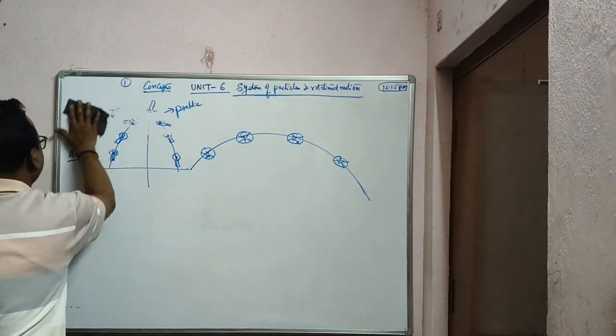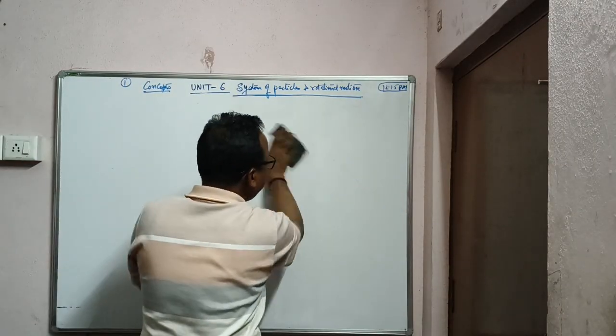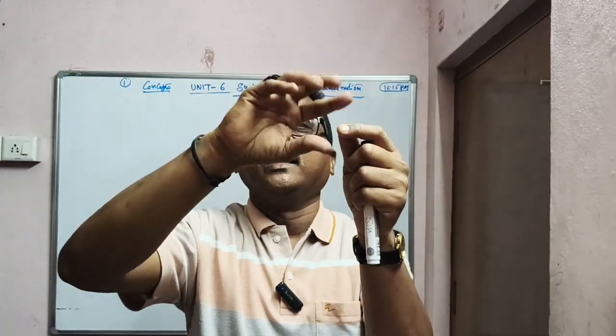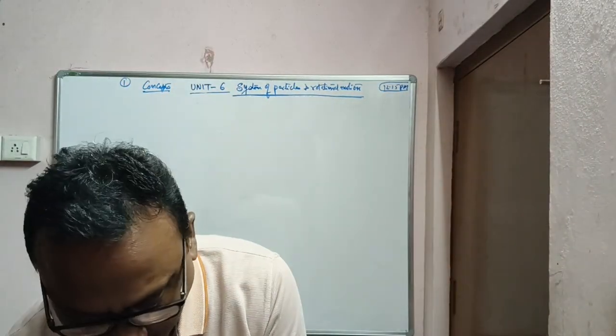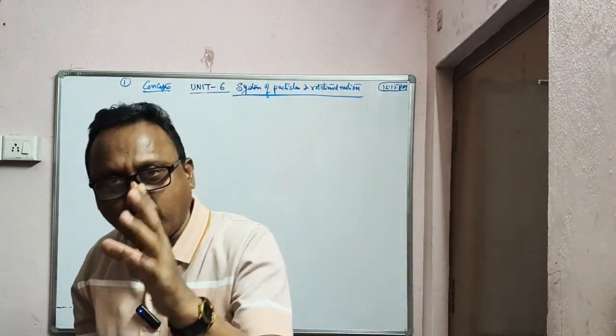Clear? Right. So every particle may be in complicated motion, but there is one fixed point which makes the path parabolic. When you are throwing, every particle is in complicated motion, but there is a point that is making it parabolic. That point is called the center of mass. Understood? So this is the exact definition of center of mass: the point where the total mass of the body is supposed to be concentrated is called the center of mass. It varies from body to body.